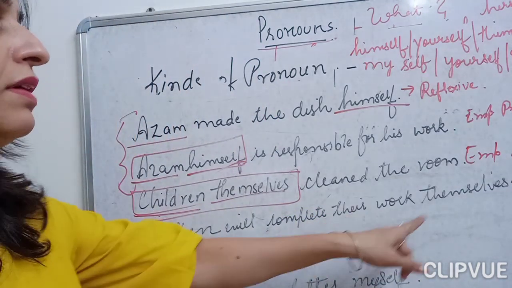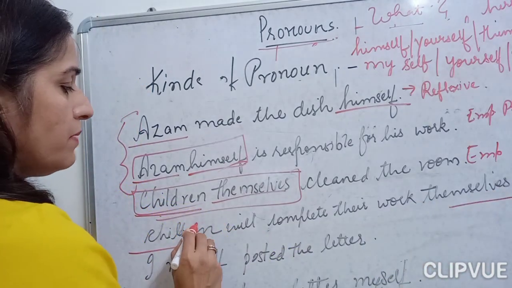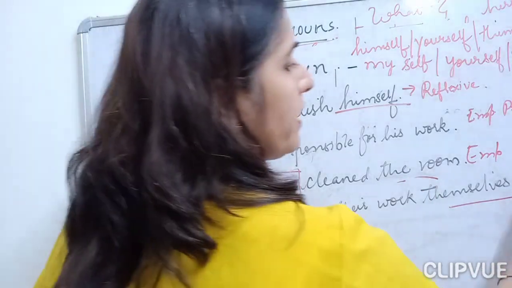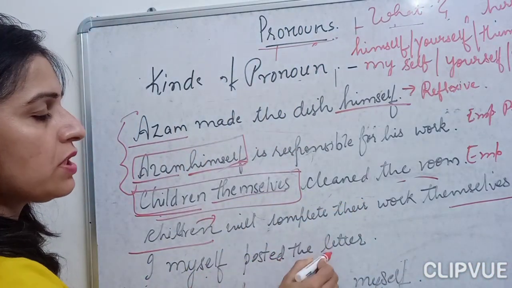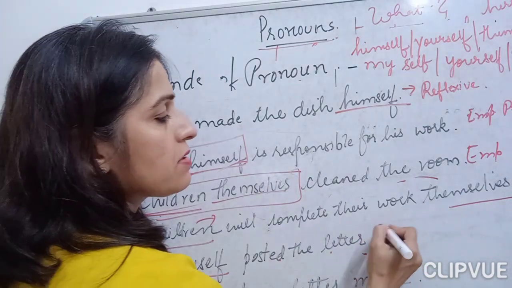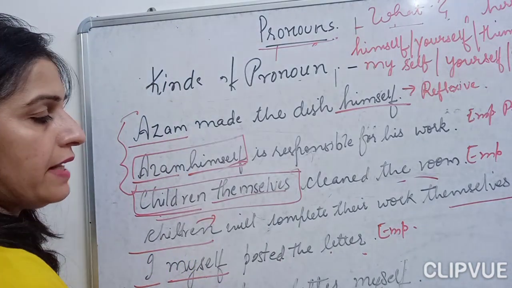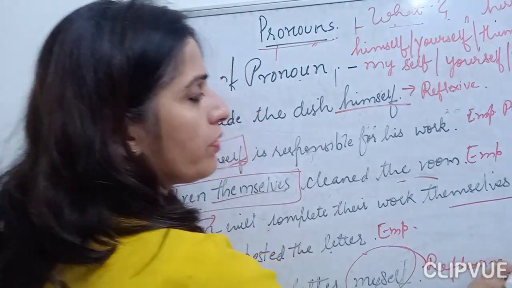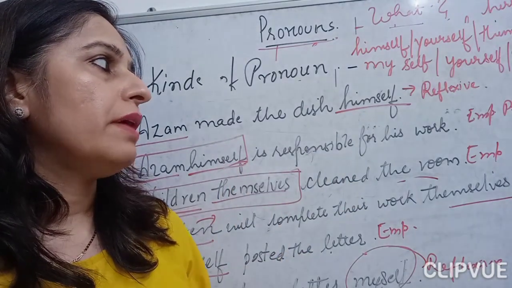Children will complete their work themselves. From here it is clear, children are my doer and themselves is receiving this thing. So this is my reflexive pronoun. I myself posted the letter. Okay, I myself posted the letter. This is my emphatic pronoun. I will read my letter myself. So this is my reflexive pronoun. I hope I am clear with this reflexive and the emphatic pronoun.